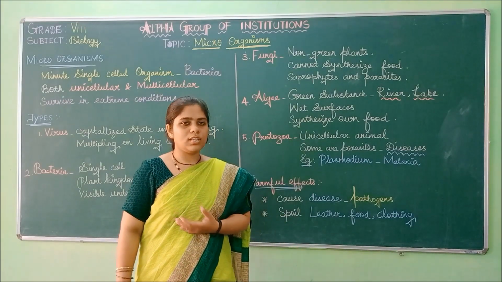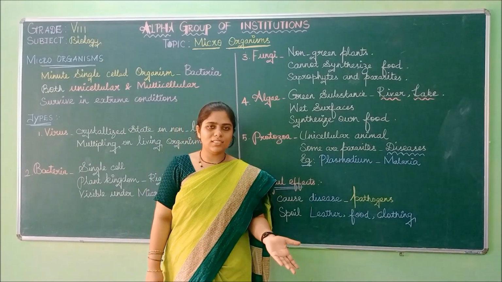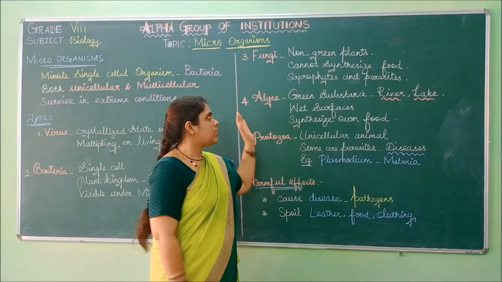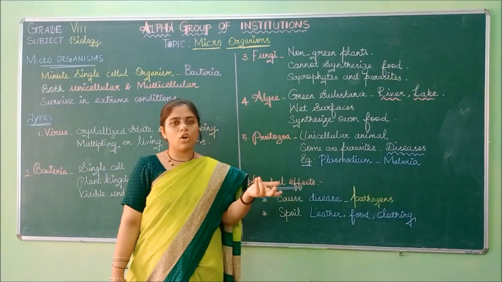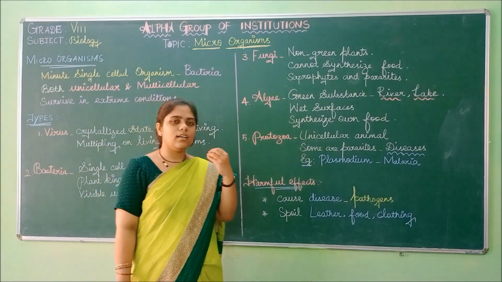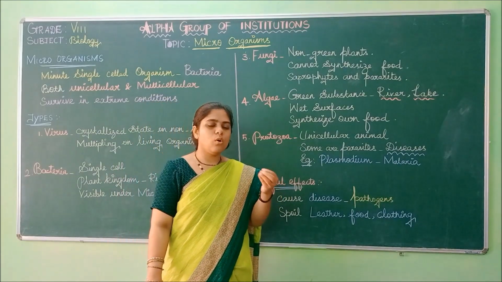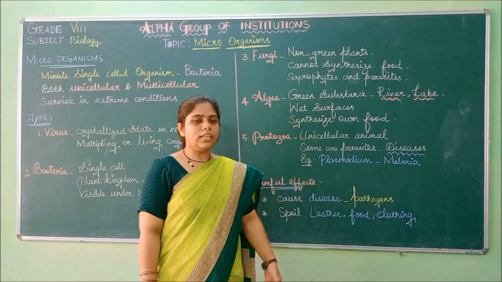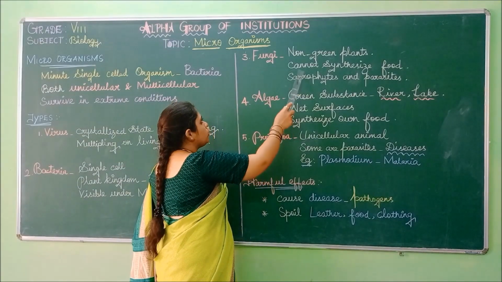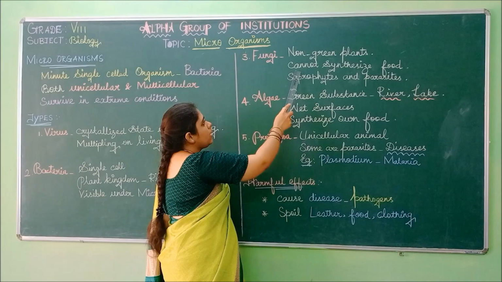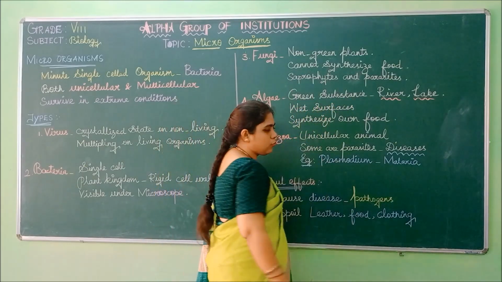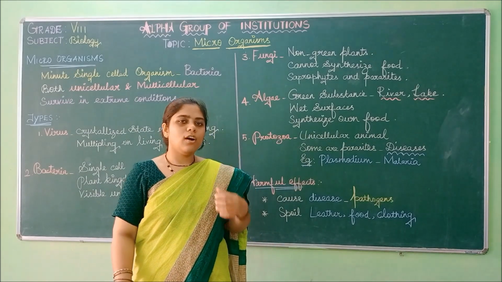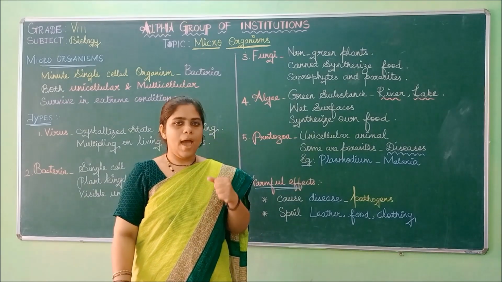We also do not have chlorophyll. We depend on other plants, we depend on animals for food, right? Likewise, fungi are also not green plants. They do not have chlorophyll. So they depend on other organisms for survival and for food. I told you fungi cannot synthesize their food, they depend on others, because the chlorophyll is absent.